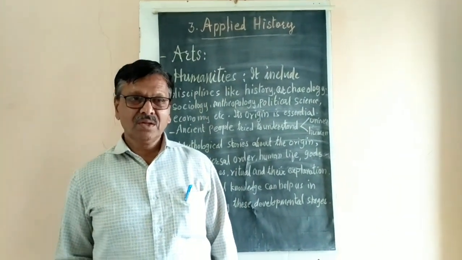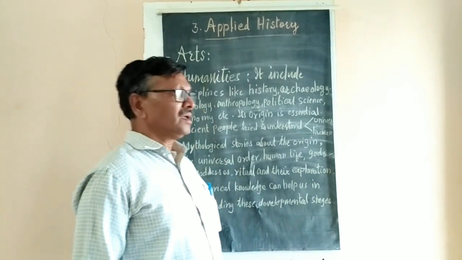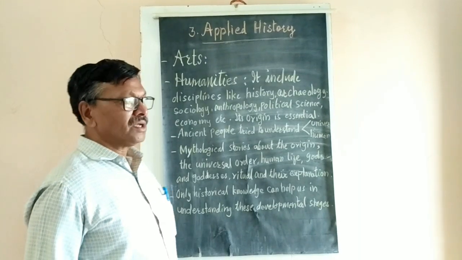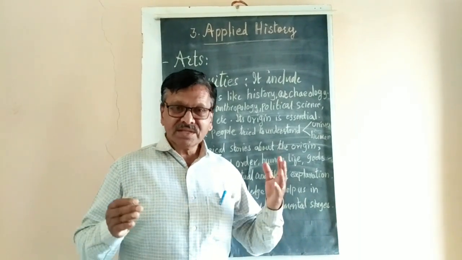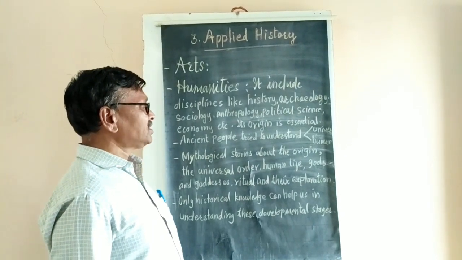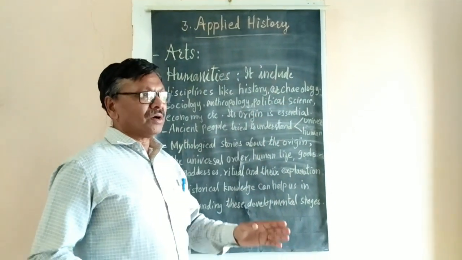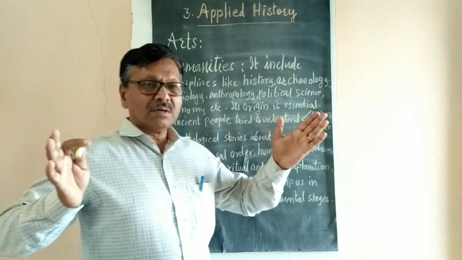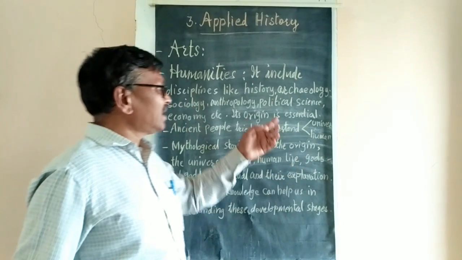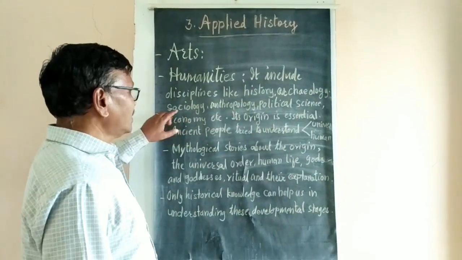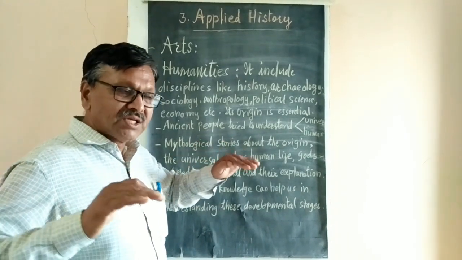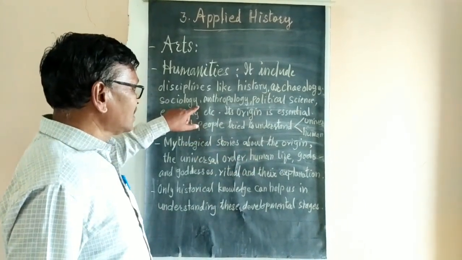The next field we are going to study is the humanities. Humanities includes several disciplines or topics like history and archaeology. Archaeology means the past things which are found, which are collected, past material. So the study of that is archaeology. Sociology: how the society existed, how it was based.